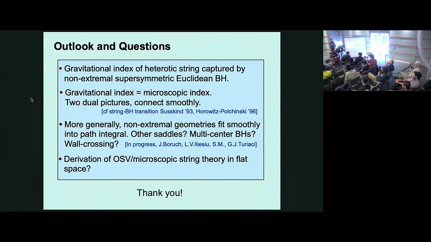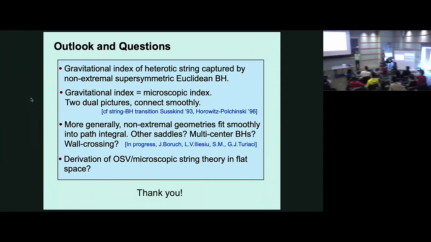Yeah, so that comment of yours I interpret as asking about the possible existence of some worldsheet theory with this target space. That's a very interesting question. Yeah, I don't know. I don't have an answer to that.